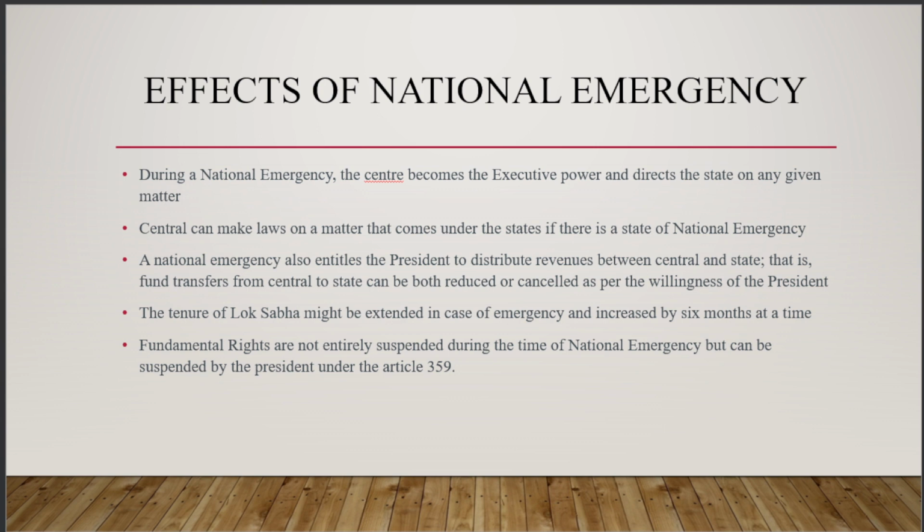Secondly, the central government can make laws on a matter that comes under the state. At the time of emergency, the center can also make laws on matters that come under the state list. As we know, there are three types of lists. Usually, the state makes law on the matters which come under the state list. But at the time of emergency, the center can also make law on matters that come under the state list.